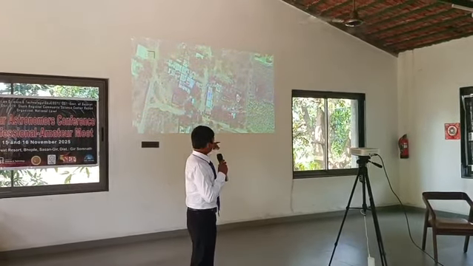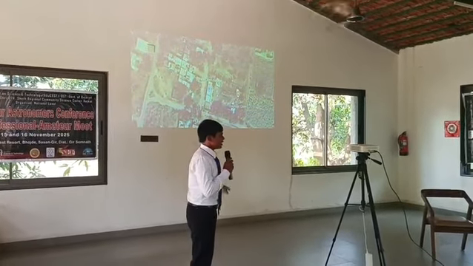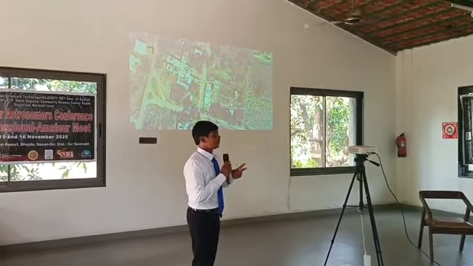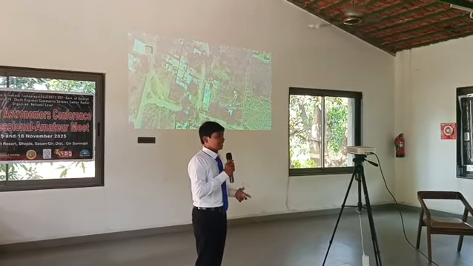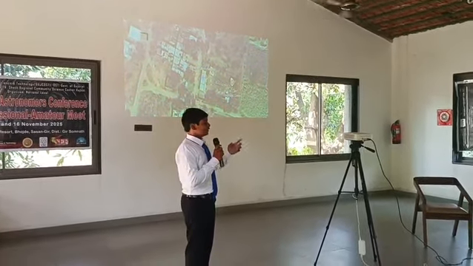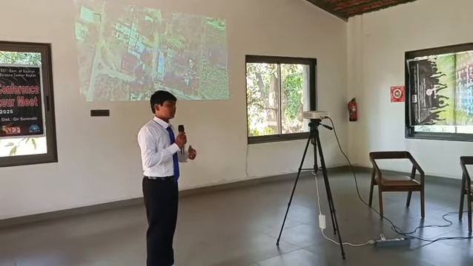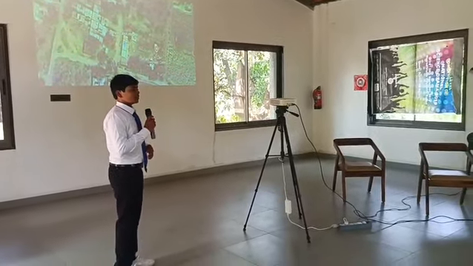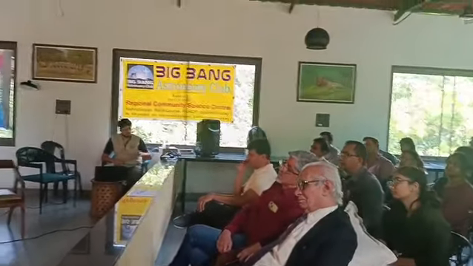So this is the location on the Google map where the meteorite impact occurred, and two meteorites were found. The first one was found in a farm where a few children were playing. They heard a sound, and then it fell down, and they saw it and collected it. The other one was in the home. How far are these two places? These two places were almost 400 meters away from each other.